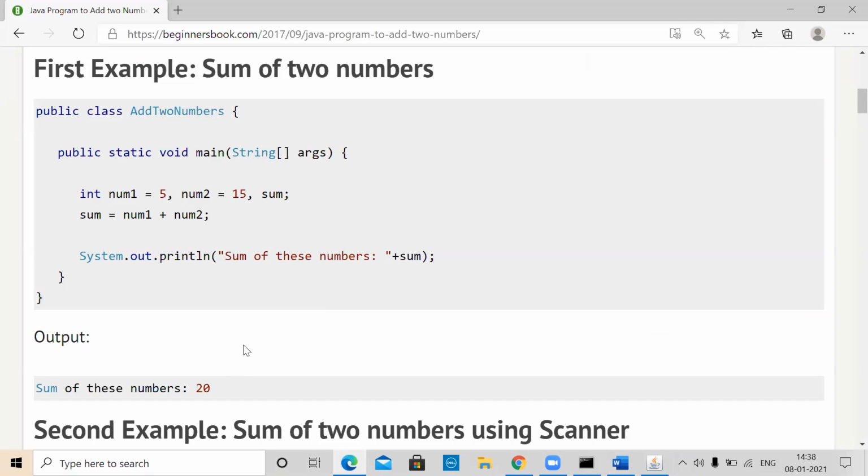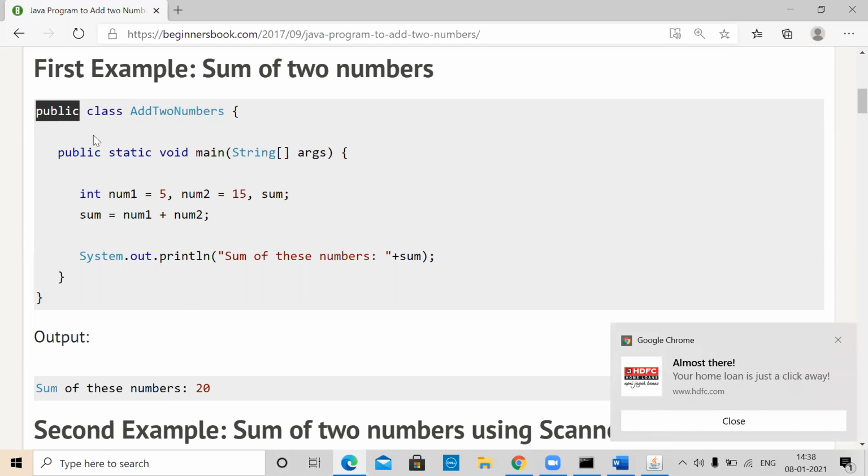In the small hello world program here, if you pay attention, you have to develop a class. And the general structure will be public. Public is a keyword. Class also is a keyword.